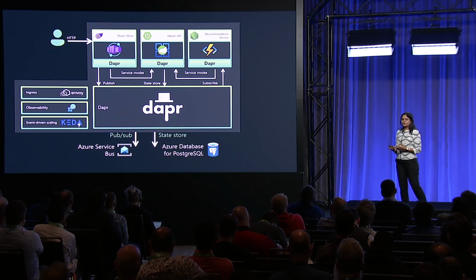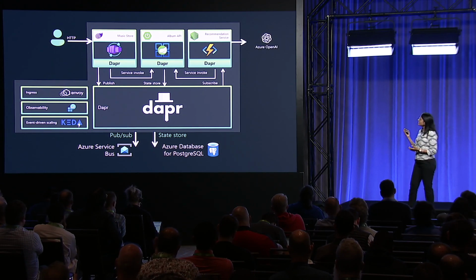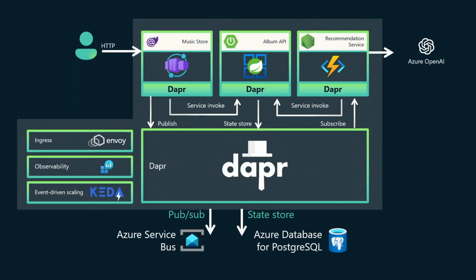So once the request has been picked up or consumed by the function app, it invokes the album API to pull in the list of albums, and then finally invokes the ChatGPT AI model that is hosted on Azure OpenAI service. So this is going to run the model and retrieve top recommendations for the user, and finally send an email to the user using the Azure Communication Services. So let's see things in action now. I'm going to head back to the demo zone.